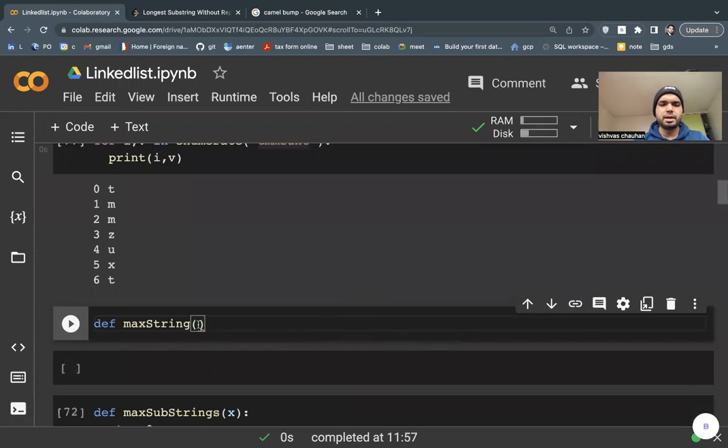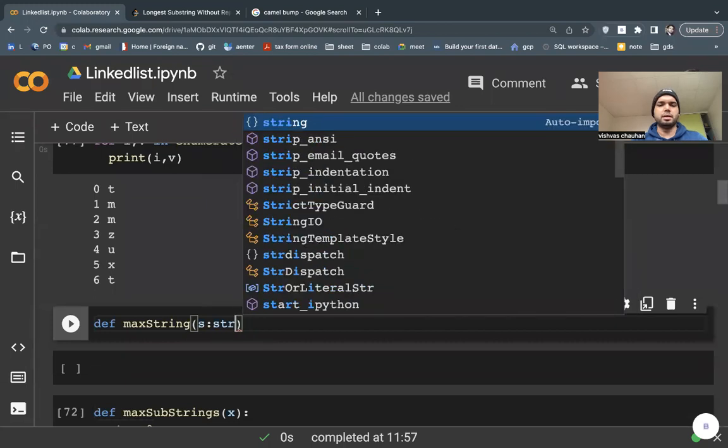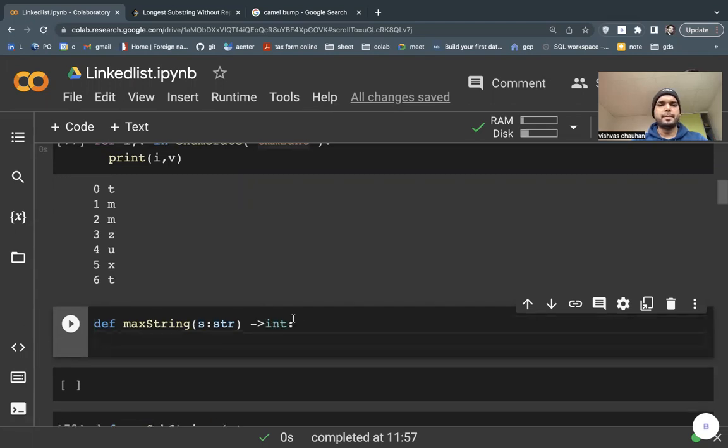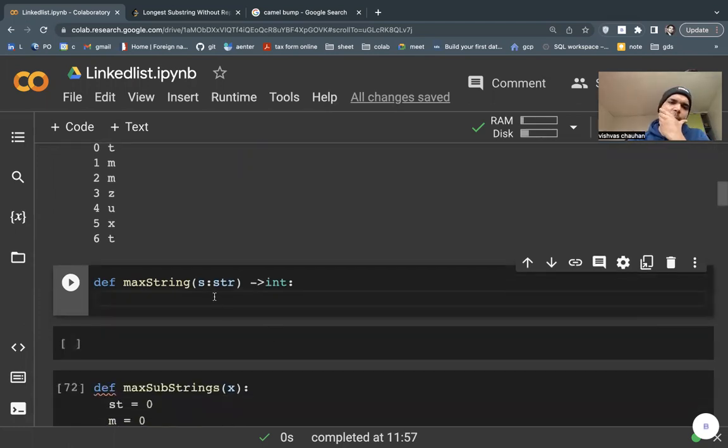So maximum string. I need to put here a value, like s or str, and then the type is string, str, I think, and the return is int. It will give me one integer value. Oh, okay, so I need to put a string and it will give me one integer value. So how to do that? Okay.